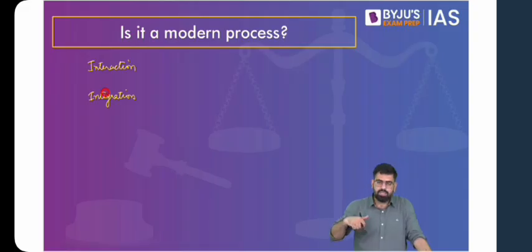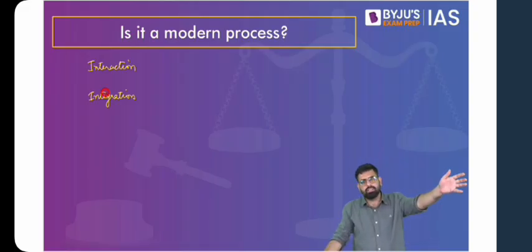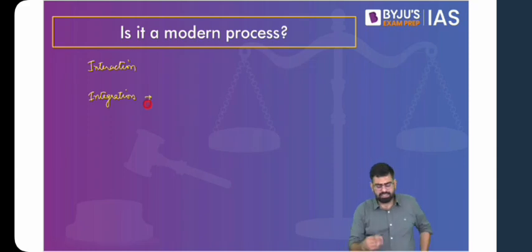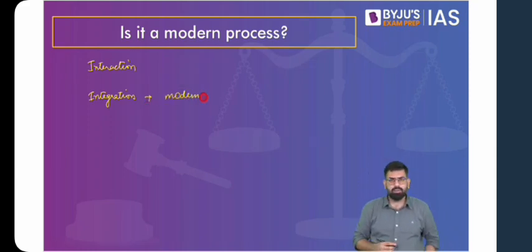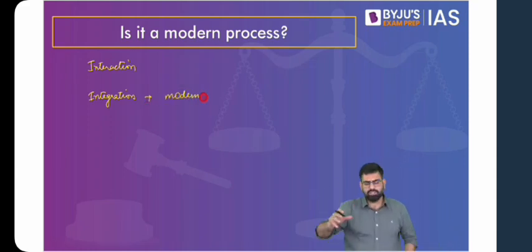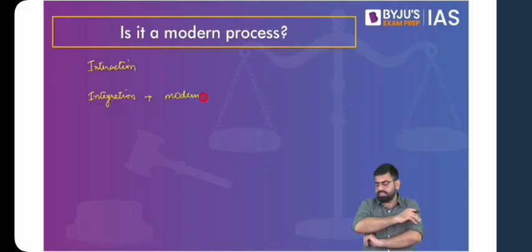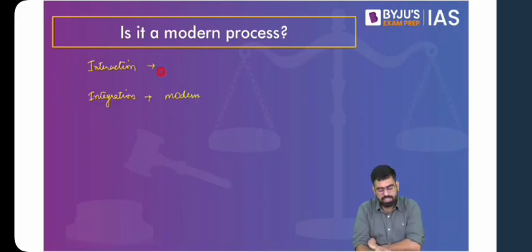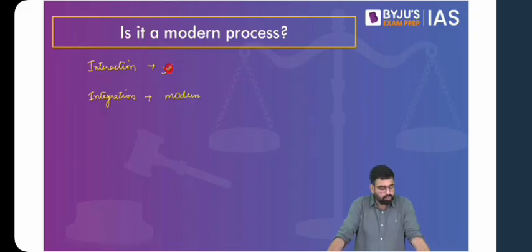Something happens in India, you'll find protests happening across the globe. Black Lives Matter will spread to almost every part of the world. In terms of integration, it can be thought of as more of a modern process, because the economies were not impacted as much. Yes, your immediate neighbors would get impacted, but if we talk about an impact on a global level, you would not see that so much. But yes, in terms of interaction, it has been there since long, since our ancient past, and it is not just limited to India. It is applicable to the entire world.